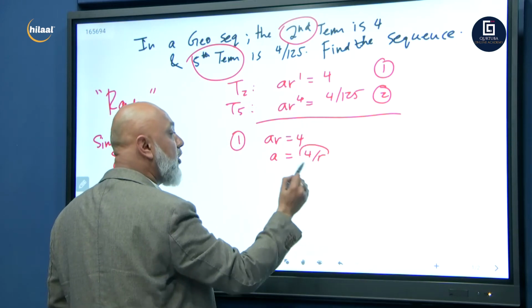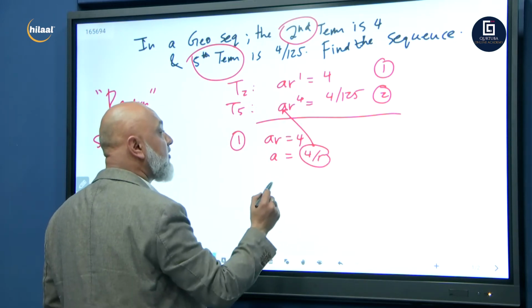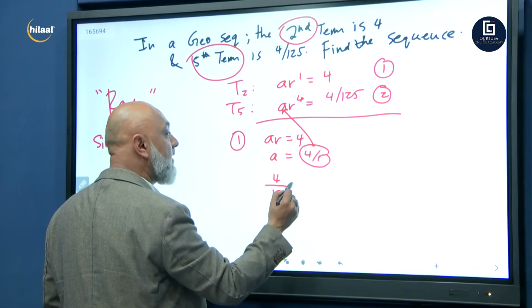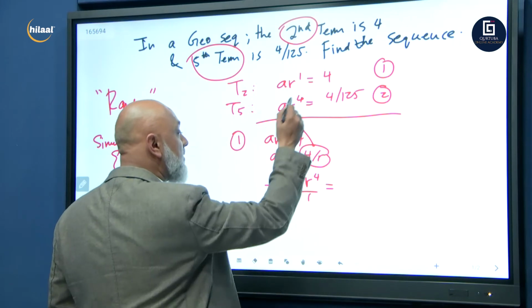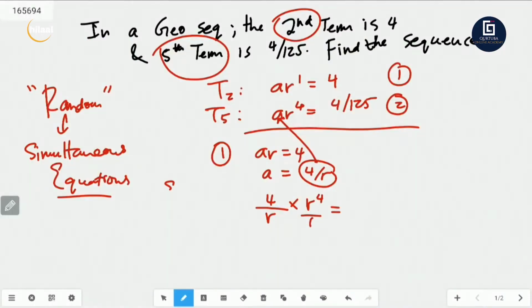Now put this 4 over R for every A. So we got 4 over R multiplied by R to the power 4 is equal to 4 over 125. I'm now substituting it into equation number 2. So 4 over R times R to the power 4 is equal to 4 over 125. We got 4R to the power 4 over R to the power 1 is equal to 4 over 125.